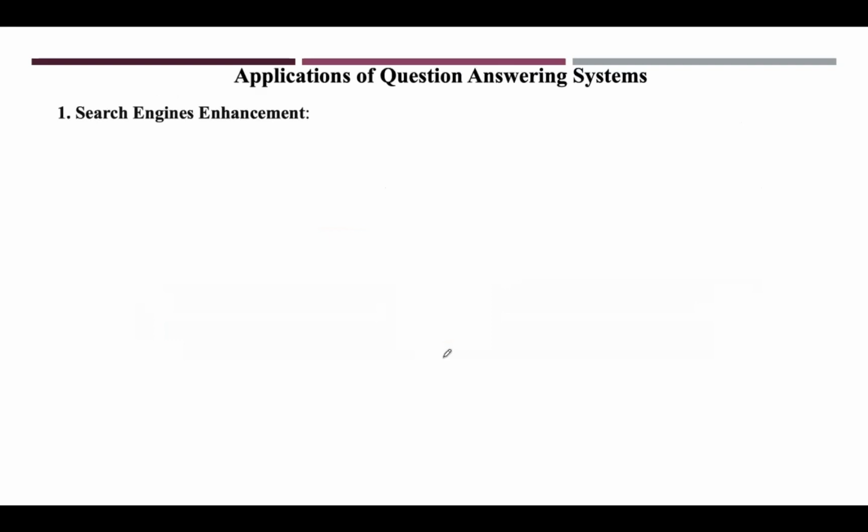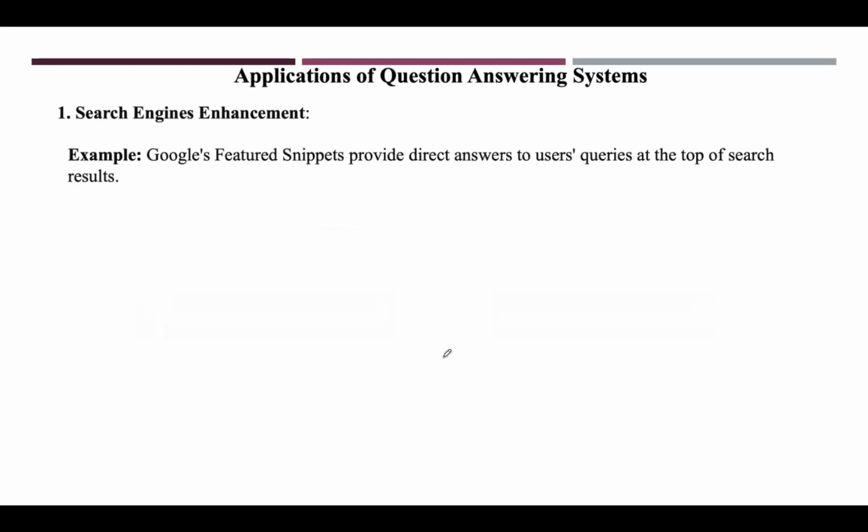Let us see a few applications of question answering systems. The first one is search engine enhancement. The best example is Google's featured snippets. They usually provide direct answers to user questions at the top of the search. When users search for specific questions, see how Google is providing answers. Here, Google's question answering system extracts relevant information from web pages and displays it prominently.